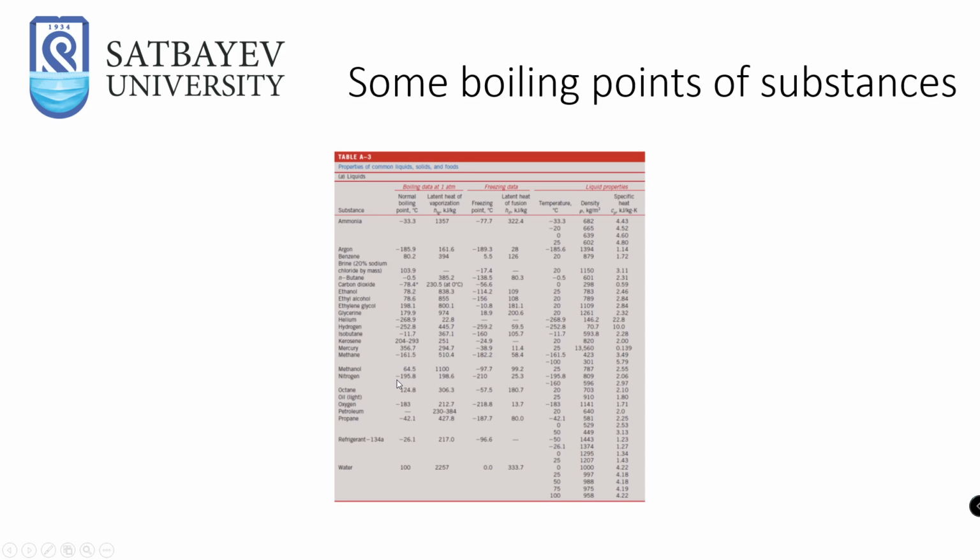Nitrogen, minus 195, which means that at temperatures above this, like minus 194, we will get the gaseous form. At a temperature of minus 195.8 or below that, we will get the liquid.